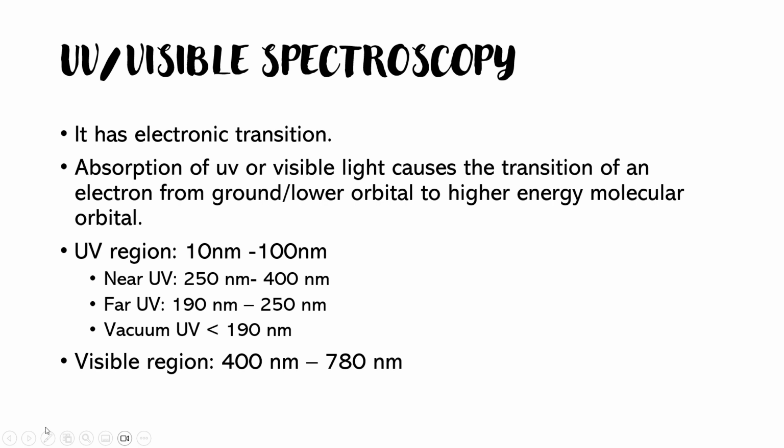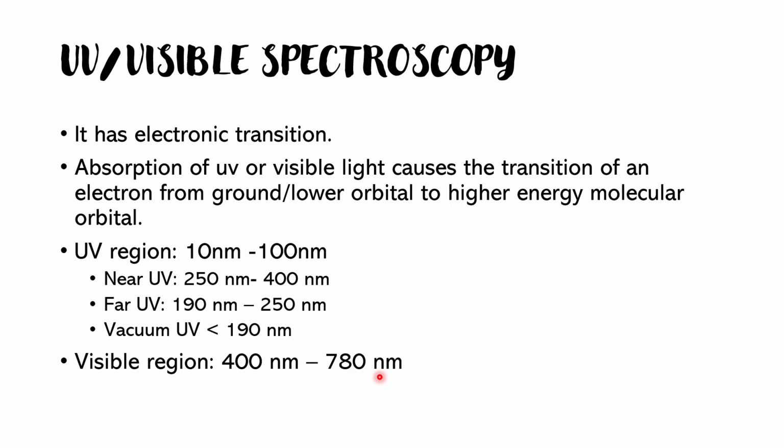Okay, so wait, I'll change it to the pointer. The vacuum UV is less than 190 nanometers, although there is very little usage of it. The near UV and far UV have much more practical application in the biological field. And you can see the visible region lies from around 400 nanometers to 780 nanometers.